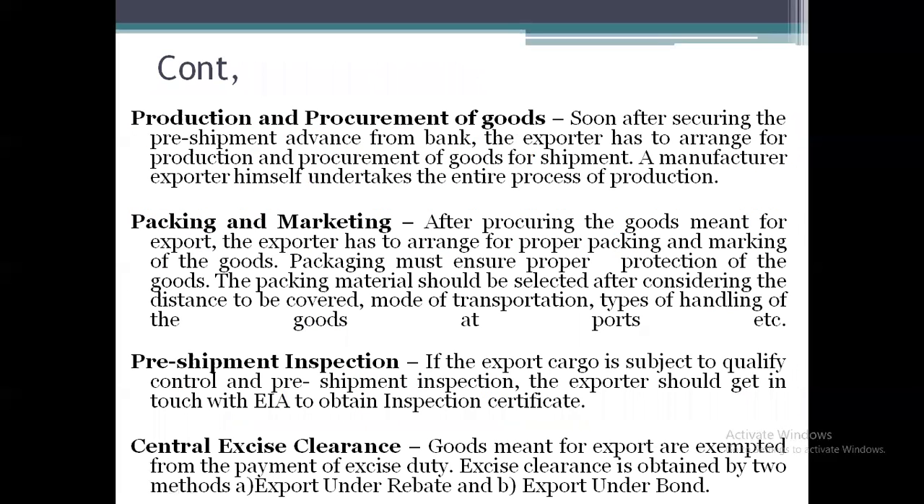Next, production and procurement of goods. After getting the export license, now it's time for the exporter to produce or procure the goods. That is, soon after securing the pre-shipment advance from the bank, the exporter has to arrange for the production and procurement of goods for shipment. A manufacturer exporter himself undertakes the entire process of production. Means they need to start the production activity.